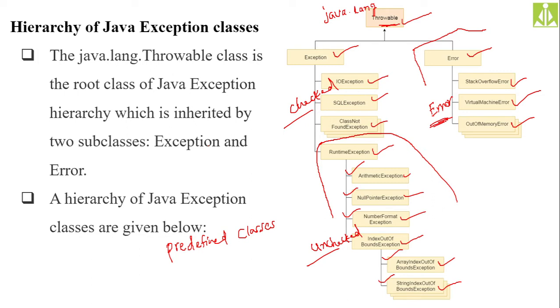We have to leave them like that. Even if those errors occur in our program, nobody will stop it from. Okay, if it is out of memory, what can we do? Out of memory means ultimately your program will stop its execution.